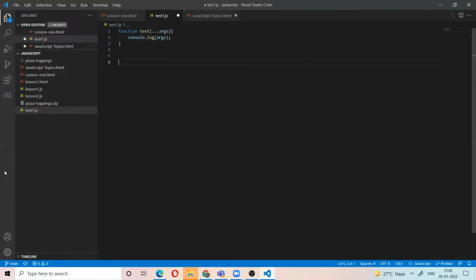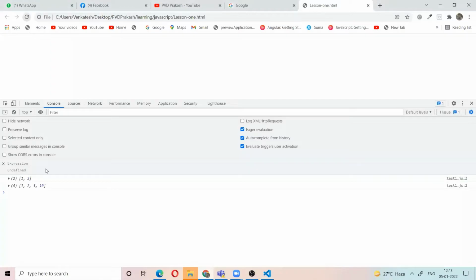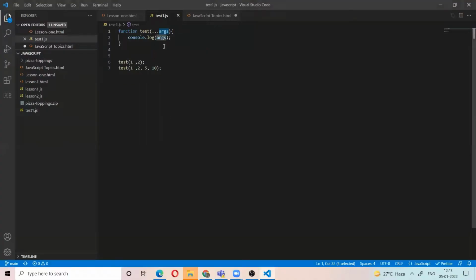So you have a function. You don't know how many function arguments you want to pass. For example, I pass 1 comma 2. You can pass 1 comma 2 comma 3 and 5. So you can pass n number of arguments, any number of arguments. Then you use the spread operator. The spread operator is the triple dots. Here this triple dot args contains the elements you are passing, as an array. See, we are passing 1 comma 2. This 1 comma 2 is taken as an array. If you pass 1 comma 2 comma 5, it is taken as an array. That's why you get the output like this. So this is the spread operator.